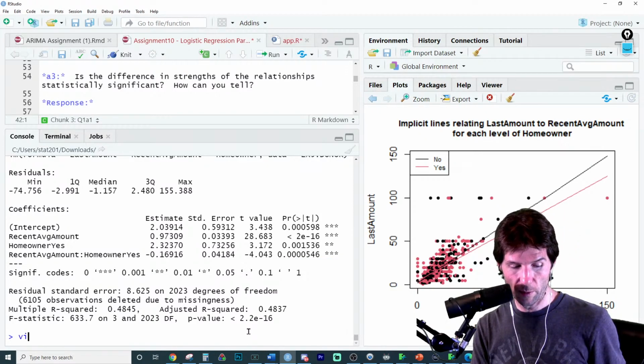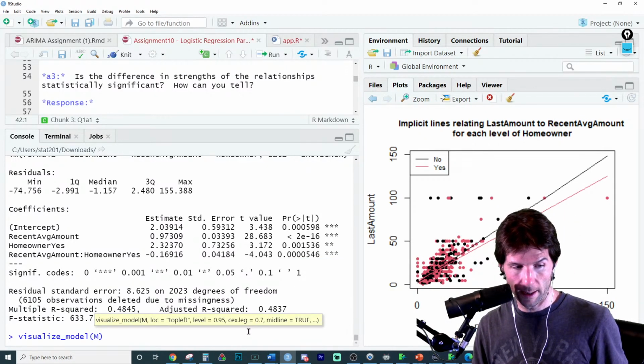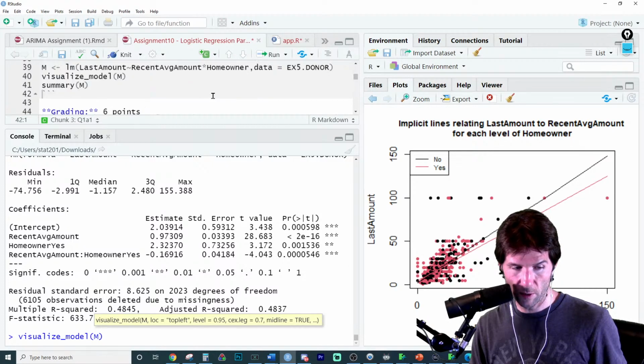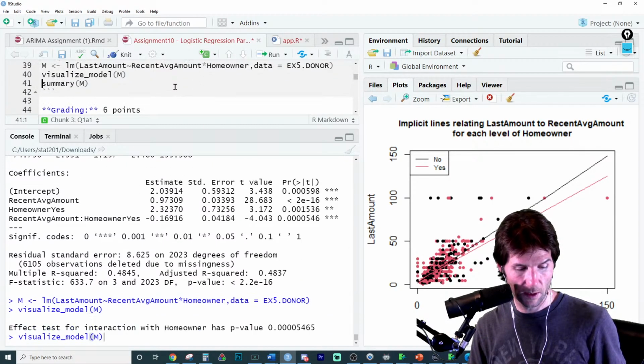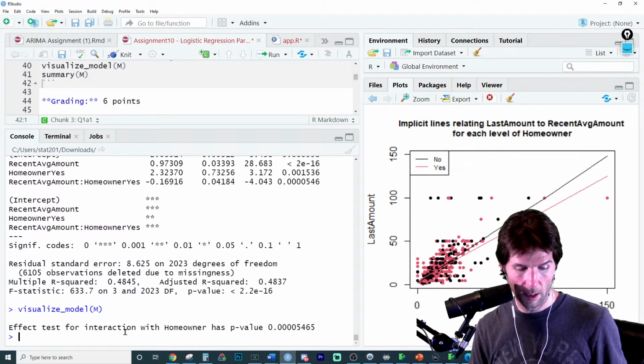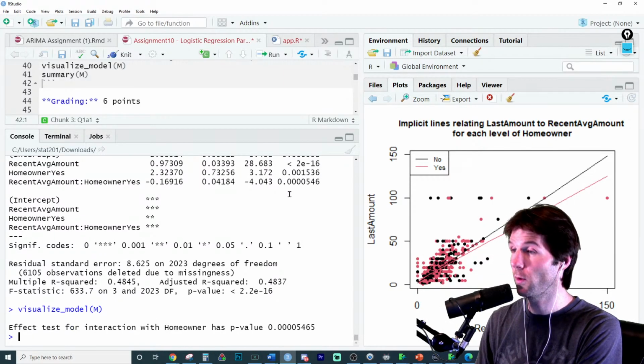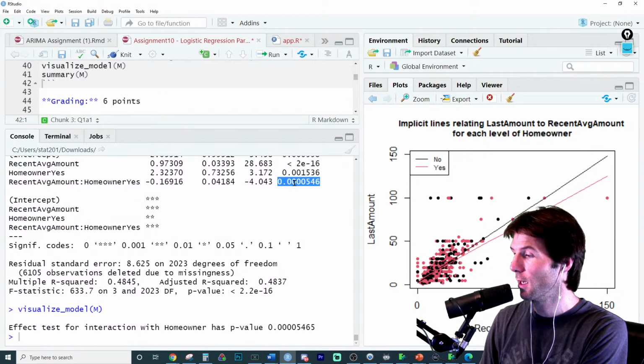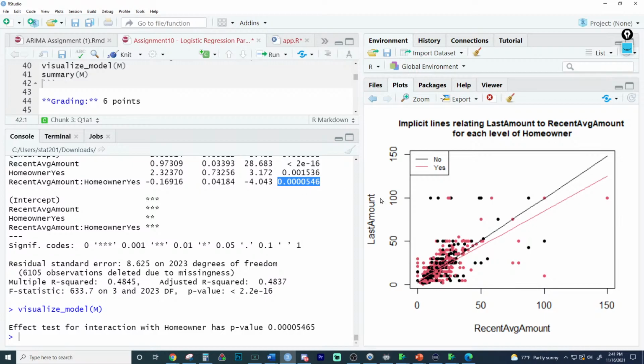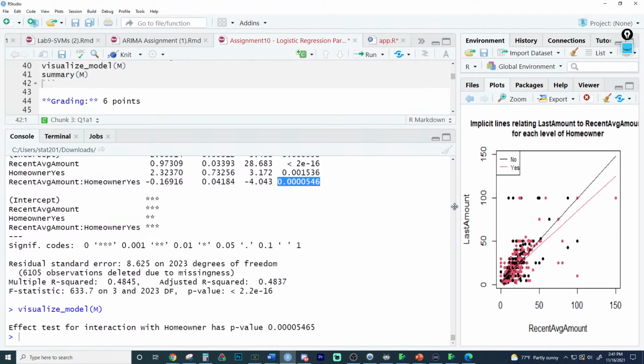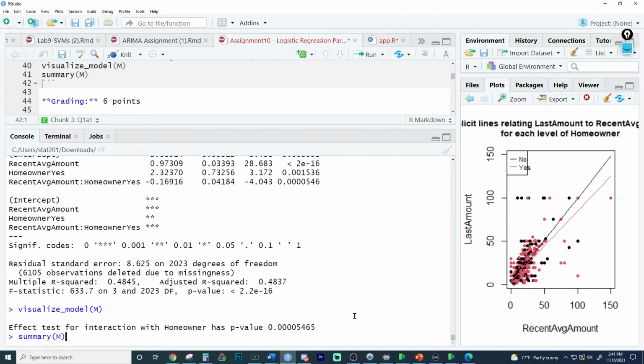And we can also see this when we visualize the model. I think I don't have it stored right now. Let me store it. I think it'll run this, and it'll keep my code right there. Good. And then we run this right here, and the interaction has a strength of this right here. So it is the interaction. The interaction changes the strength of the relationship between recent average amount and last amount. So the p-value of the interaction would be a difference in strength. Does that make sense, Nathan?